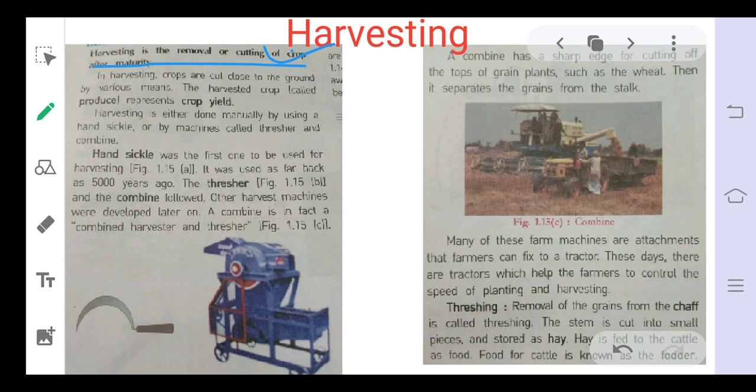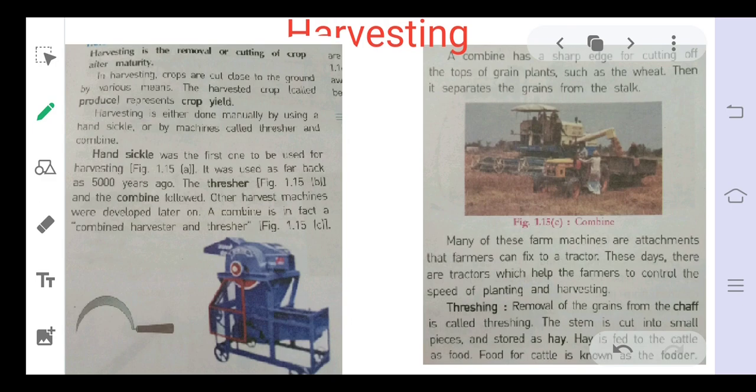The harvested crop is called produce, which we have discussed in our first topic. It is called produce or crop yield. Like these days you have seen wheat being cut and harvested. So the harvested grains that we get are our produce.